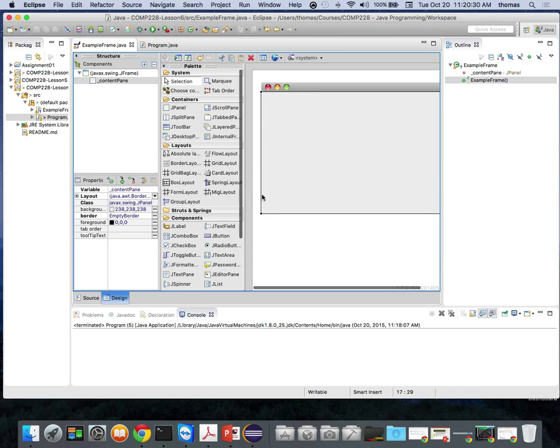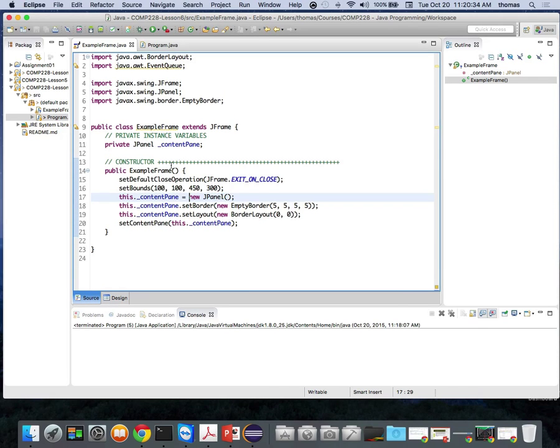How about from a nomenclature perspective? If I go back to source, and I look at how things are named, I've called my JPanel a content pane. And that's okay, I can name this thing. I could also call this the content panel, just so that we know what this thing means, because I want to give it an idea that it's a JPanel.